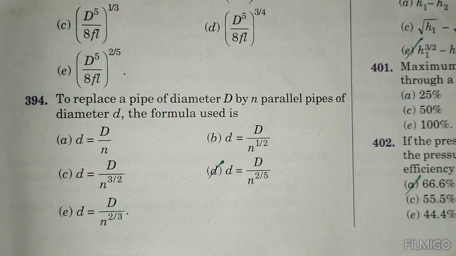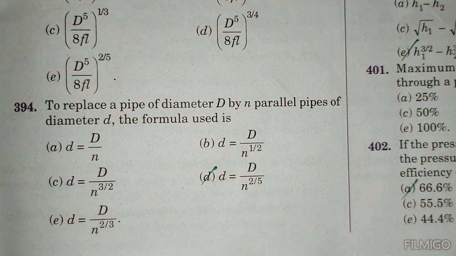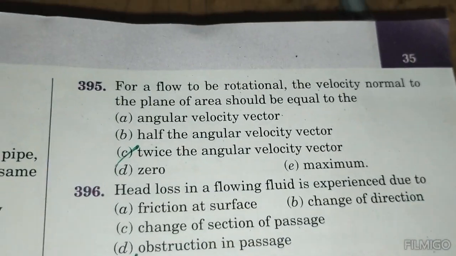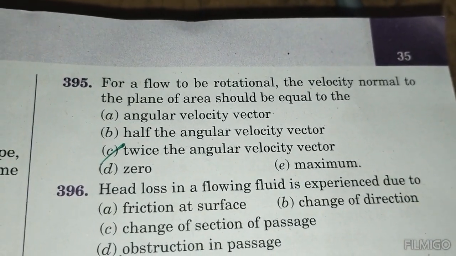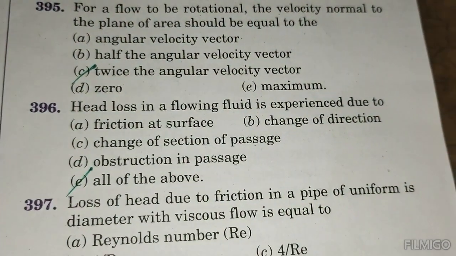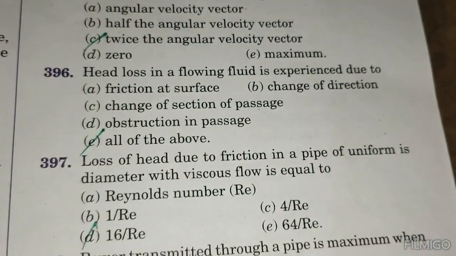To replace a pipe diameter by a parallel pipe's diameter D, the formula used is D equal to D of N by 2 by 5. For a flow to be rotational, the velocity of normal to the plane should be equal to dash twice the angular velocity vector. Head loss in a flowing fluid is experienced due to dash all of the above.